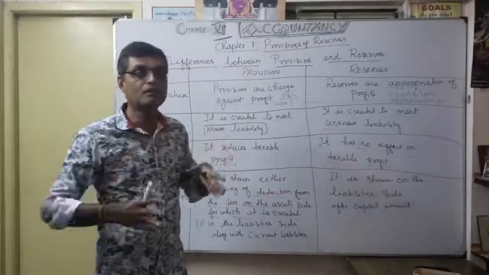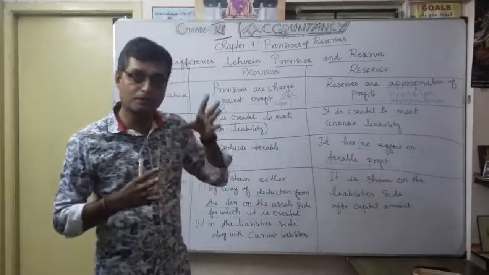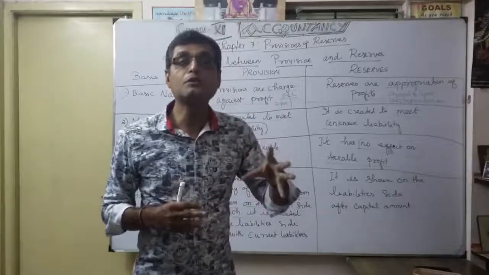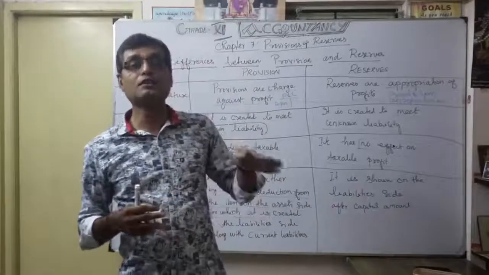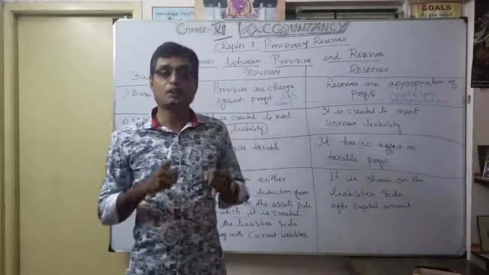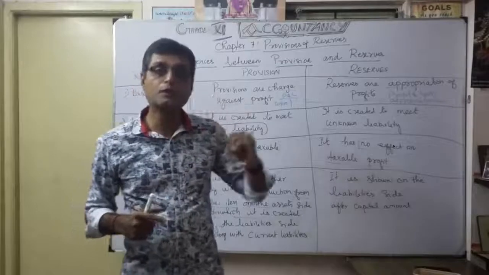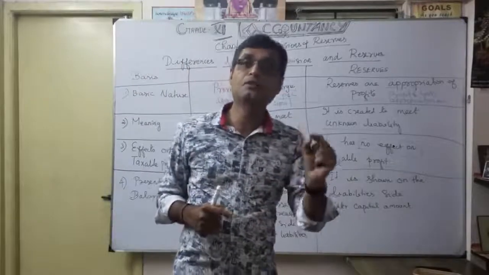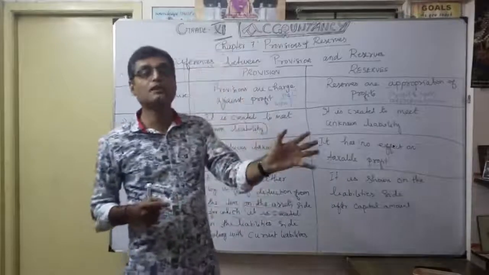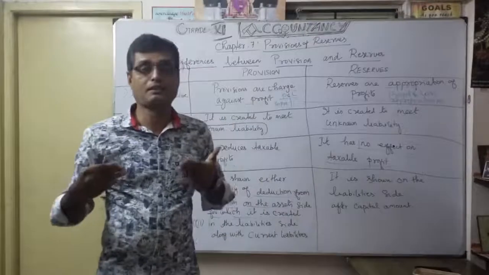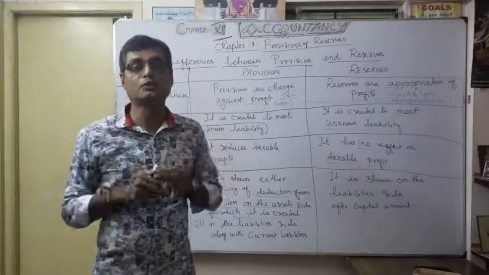Thereafter, provision for doubtful debts you show by deducting from debtors. Under debtors you deduct not only the provision for doubtful debts but also the provision for discount on debtors. Then only you will get the exact debtors, how much you are able to collect, and that amount gives you a clear picture.